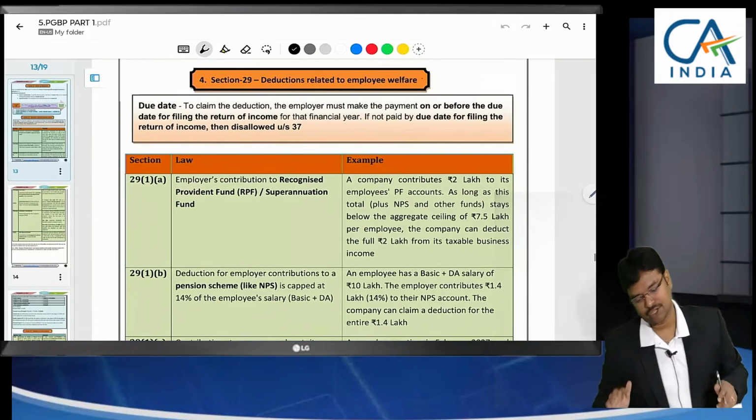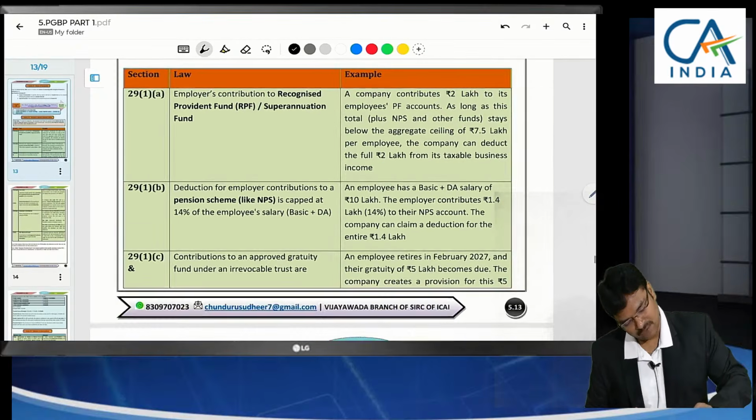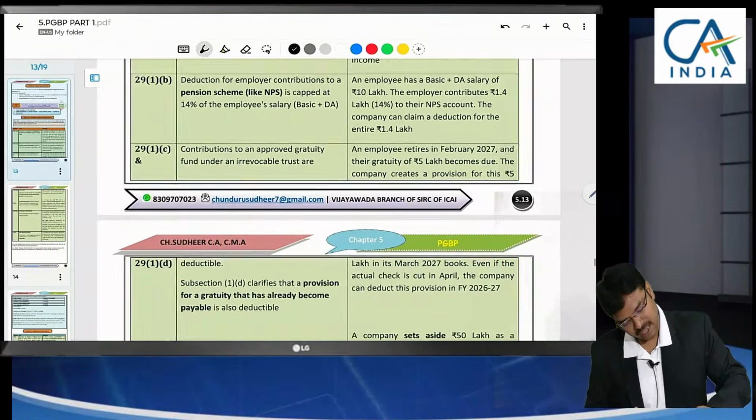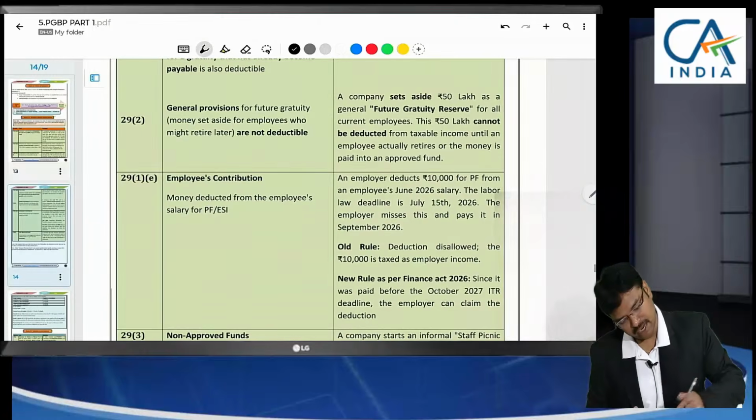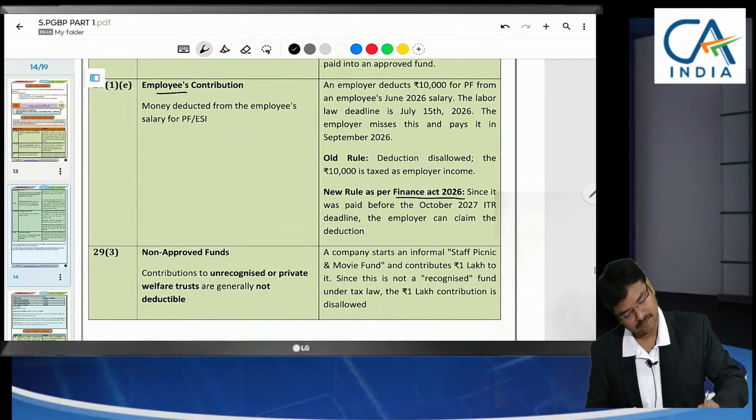Here we have discussed deductions relating to employee welfare. So here what we have discussed is employee contribution. Now as per new Finance Act 2026, up to the due date of filing return you have time.